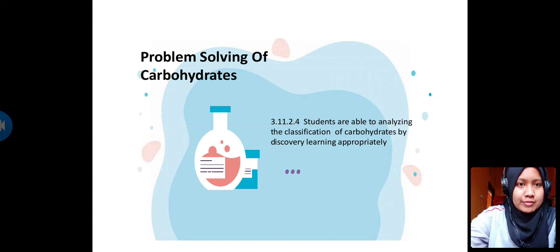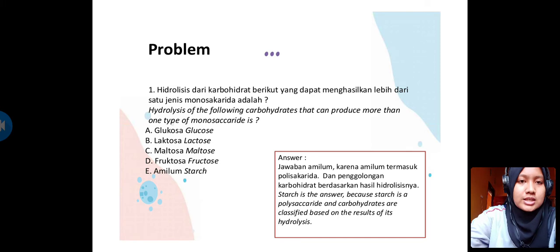I am Anissa Elvina, the third speaker from group G, and we will discuss the problem solving of carbohydrates and protein. For the first, our TLO is that students are able to analyze the classification of carbohydrates by discovery learning appropriately. Our problem is: hydrolysis of the following carbohydrates that can produce more than one type of monosaccharide is. For the first, we must analyze from these options.